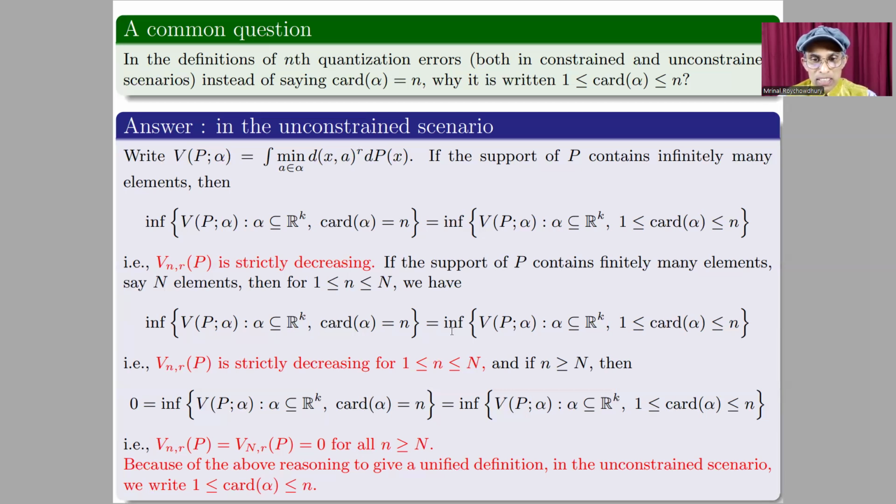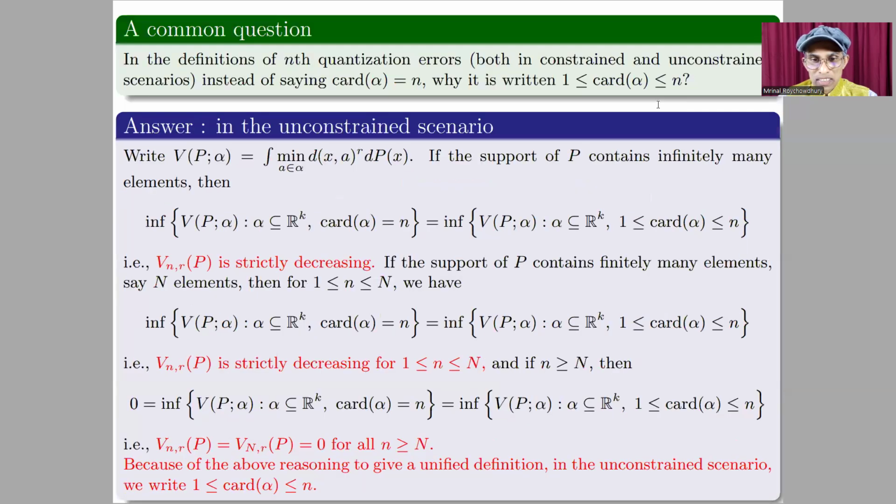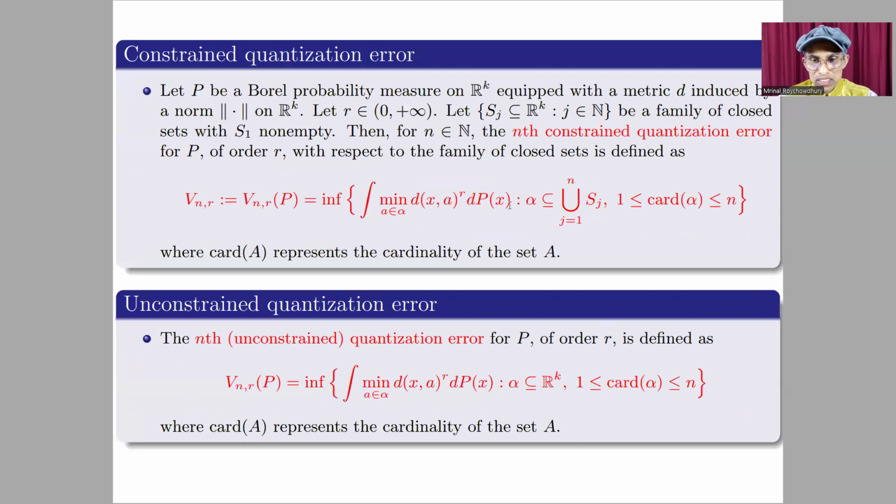Let me now explain why this is happening also in the constrained scenario. Here it is. Write V_p(alpha), which is the distortion error. If for each positive integer n, there exist at least n elements in the union of S_j, j equal to 1 to n. This is the term that occurs in the definition of the nth constrained quantization error, that is this one, this union.